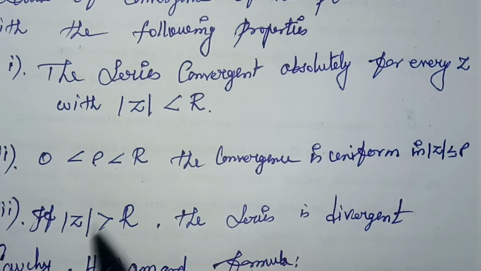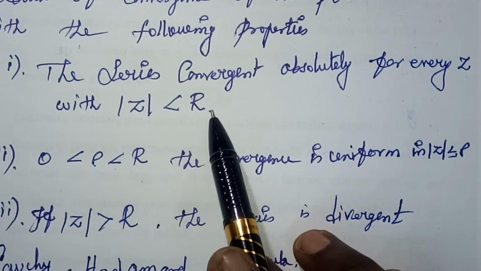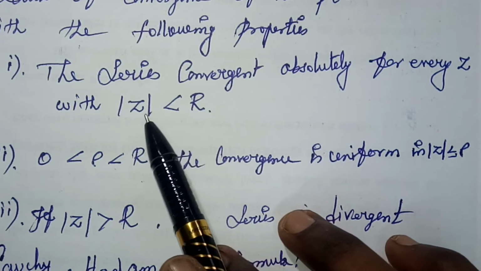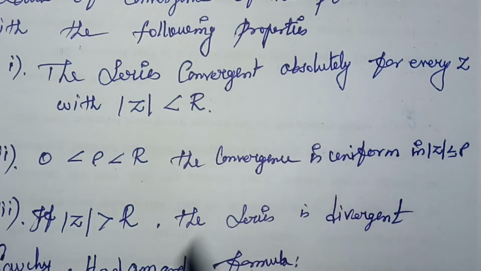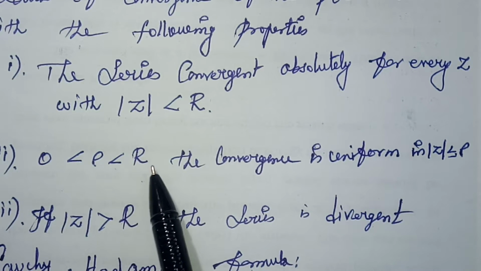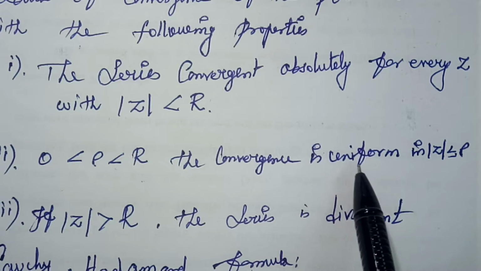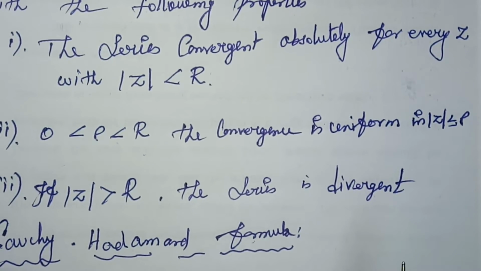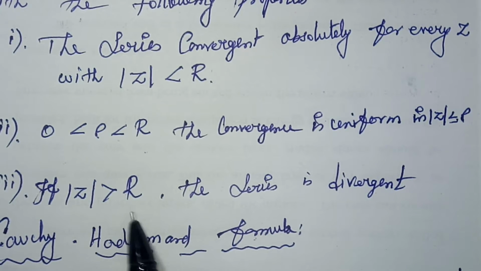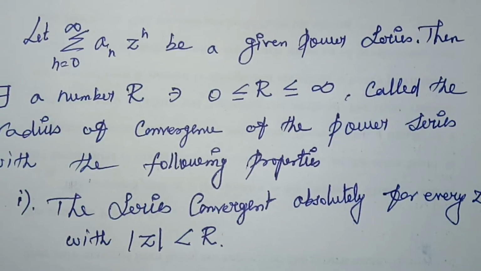The first one: the series converges absolutely for every z with mod z less than r. That is a disk, right? So mod z must be less than r, then the series converges absolutely. Then the second thing, 0 less than rho less than r, where r is our radius of convergence. Then the series converges uniformly in mod z less than or equal to rho. Then the third case, if mod z greater than r, then the series is divergent, right? So these are all the three properties of radius of convergence.